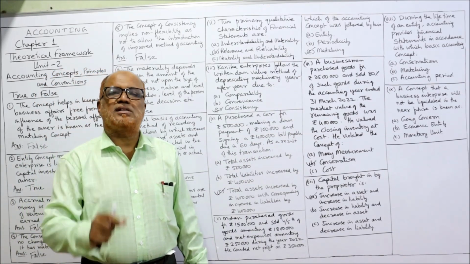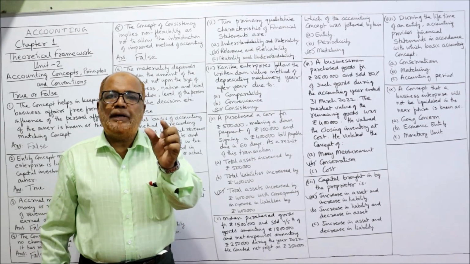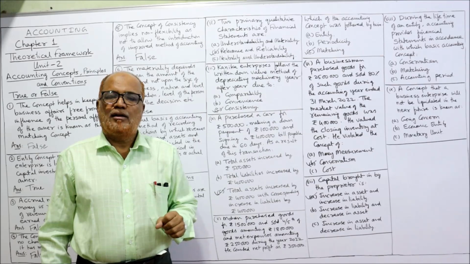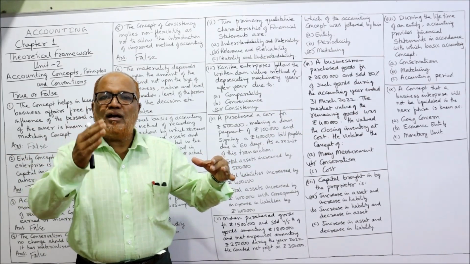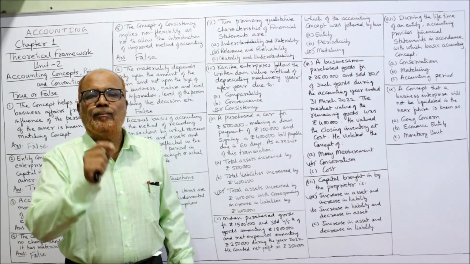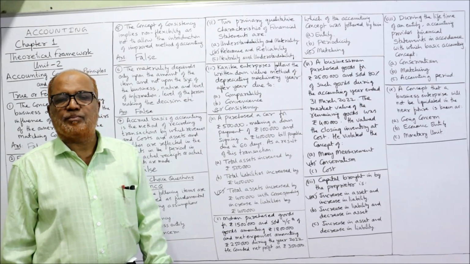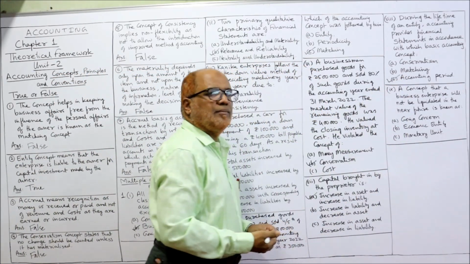Periodicity concept is applied. The accounts are prepared for a period of 1 year. So during the whole lifetime of the entity, every year accounts are closed and financial statements are prepared following accounting period concept or periodicity concept. So accounting period is the right answer.